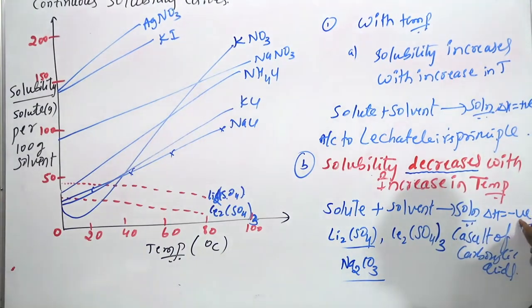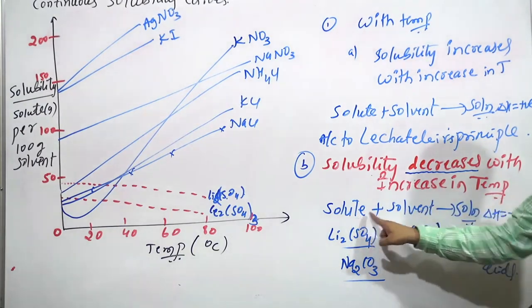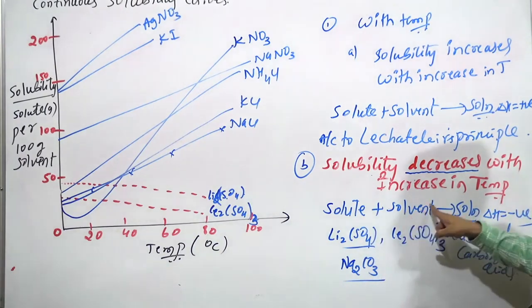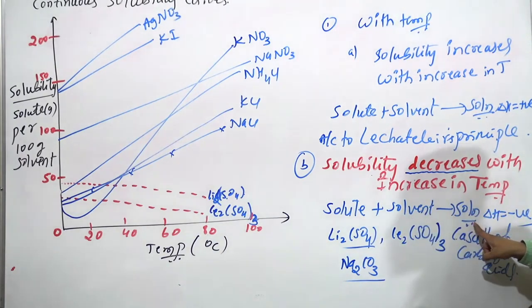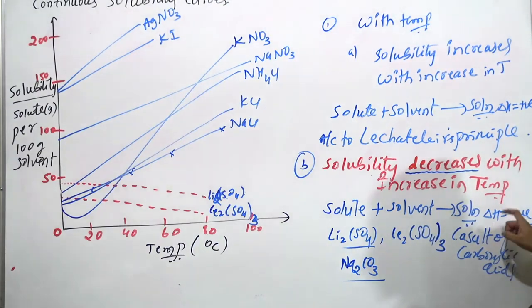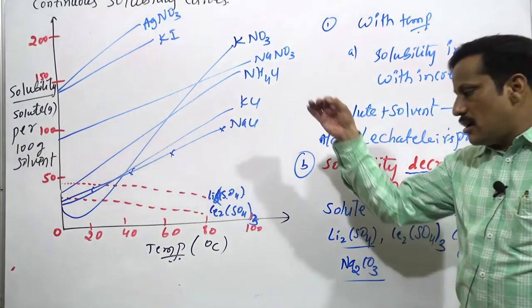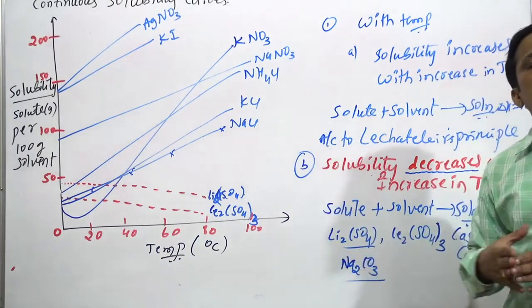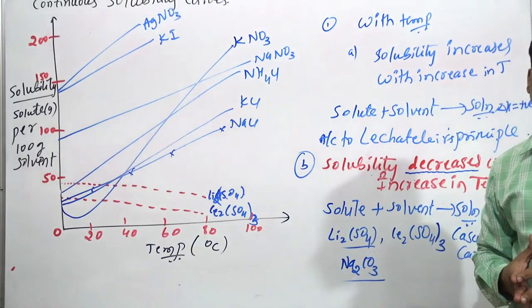Delta H is negative. In the above case, delta H is positive. When a solute is added into a solvent, there is a formation of solution. If the reaction is exothermic, then solubility decreases with increasing temperature.